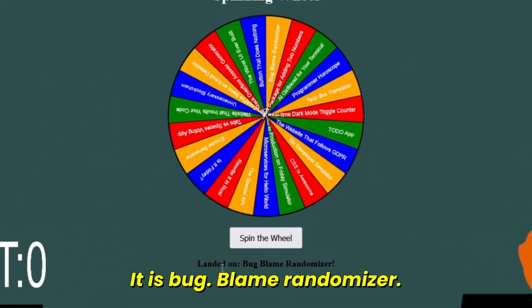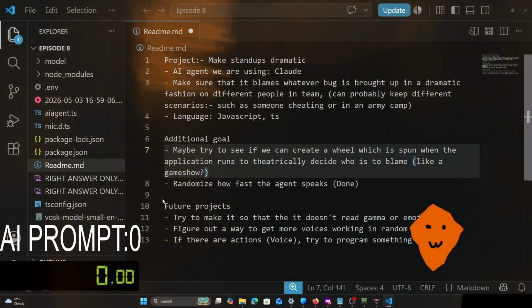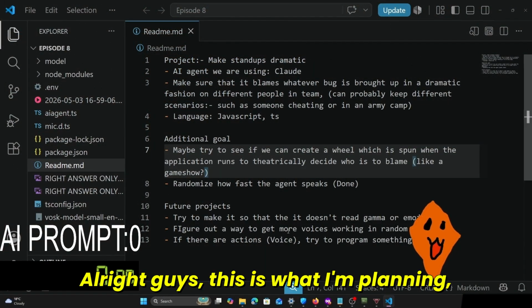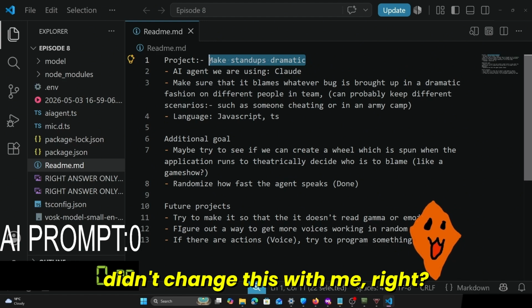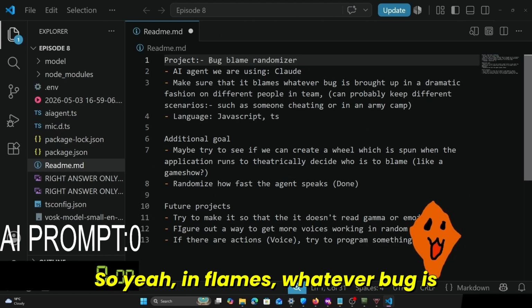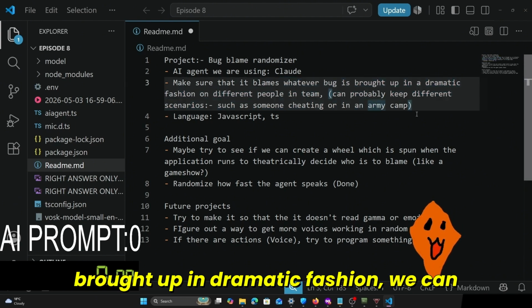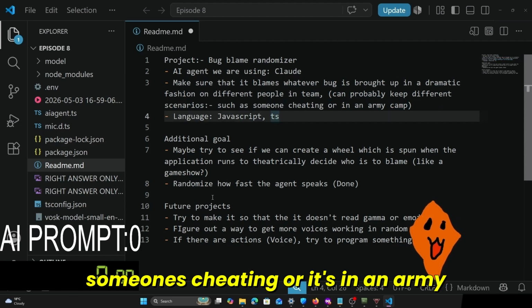It is Bug Blame Randomizer. Alright guys, this is what I'm planning. AI agent, Claude. Oh wait, I didn't change this. Let me write it right. Bug Blame Randomizer. So it blames whatever bug is brought up in dramatic fashion. We can probably keep what we did last time, like someone's cheating or it's in an army camp.